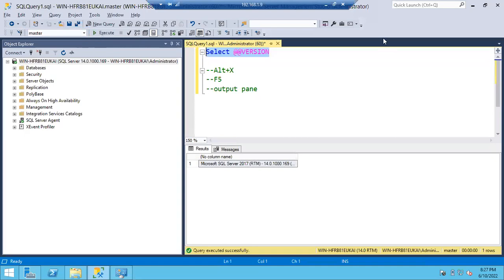The main thing you have to do is, whenever you are executing a query, always keep an eye on which database you are executing on. This is master. We have a lot of databases, guys. These are the four system databases you will get. If you want, you can create extra databases too. I'll show you how to create a database. But again and again, I'm saying small queries don't create any issue. If you execute that query in any database, it won't create an issue.